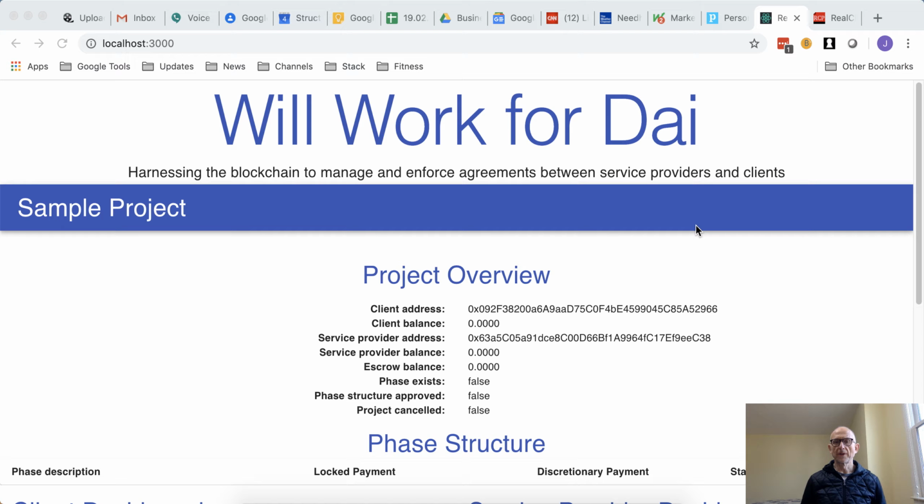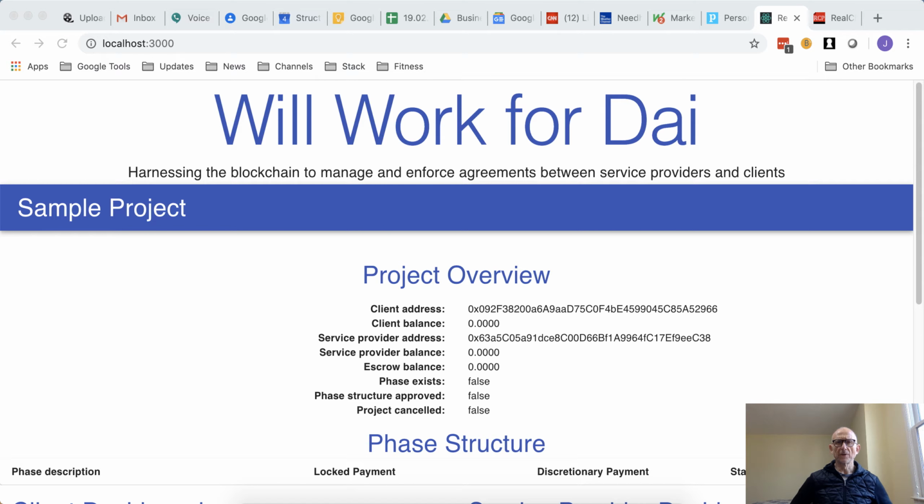For years, I ran a business providing services to other businesses on a project basis, so I know firsthand that it's often difficult to make and enforce project agreements between service providers and their clients. A legal agreement is too expensive for most projects, so project work is usually governed by verbal agreements whose lack of clarity often leads to disputes.